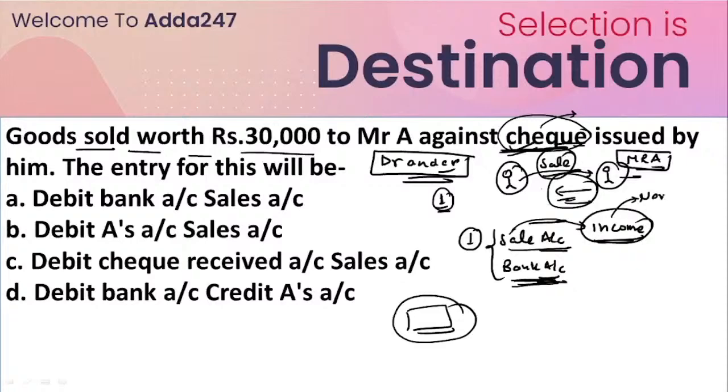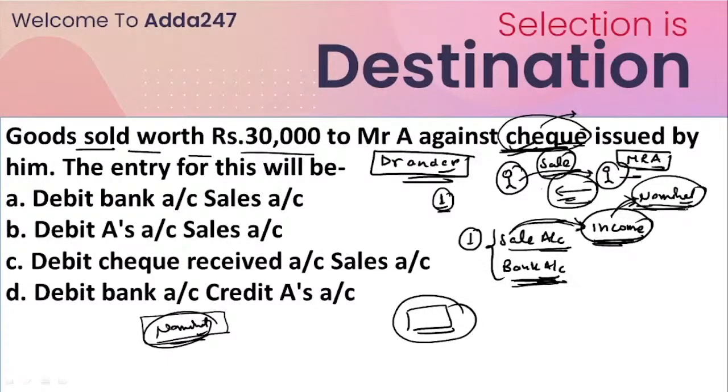That is the nominal account category. In the golden rules of accounting, in the nominal account category, the things we keep are income, gains, losses, and expenses. So these things we generally keep under the nominal account category. So now we have to recognize that sale generates our income, and income comes under the nominal account category.